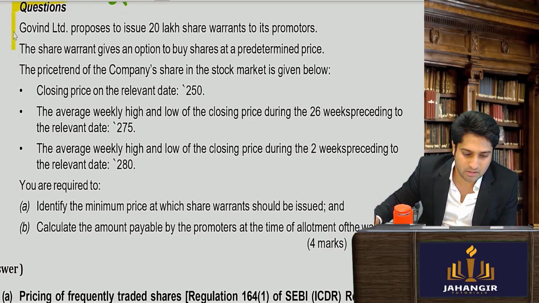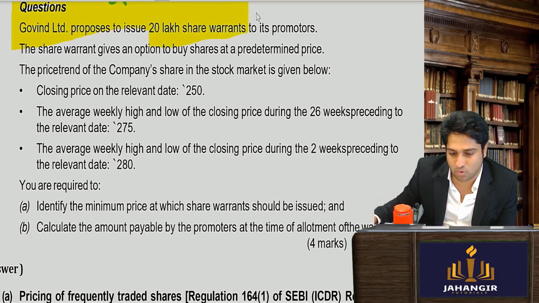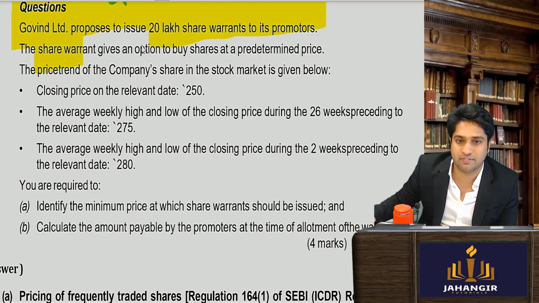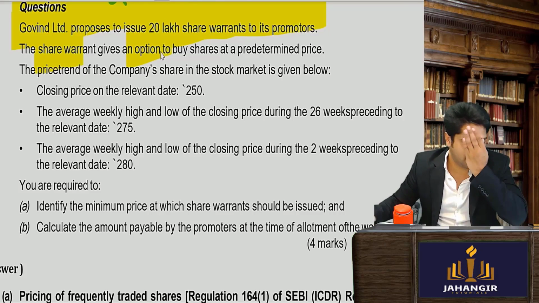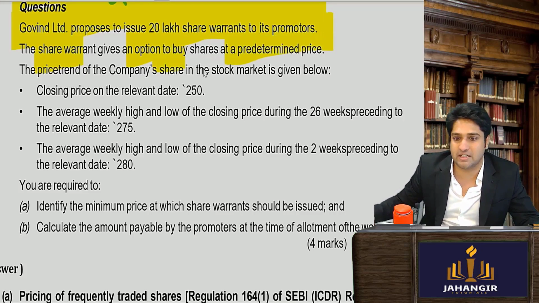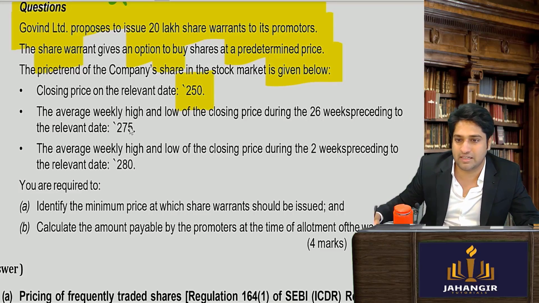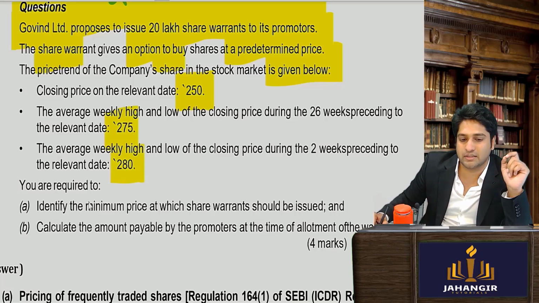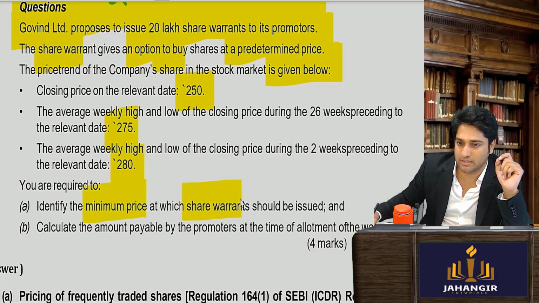So Govind Limited proposed to issue 20 lakh share warrants to its promoters. The share warrants give an option to buy, I told you it's like a call option, an option to buy shares at a predetermined price. The price trend of the company is given as below. Closing price on the relevant date is 250. The weekly high and low is this much, and this is this much. You are required to identify the minimum price at which the share warrant should be issued.